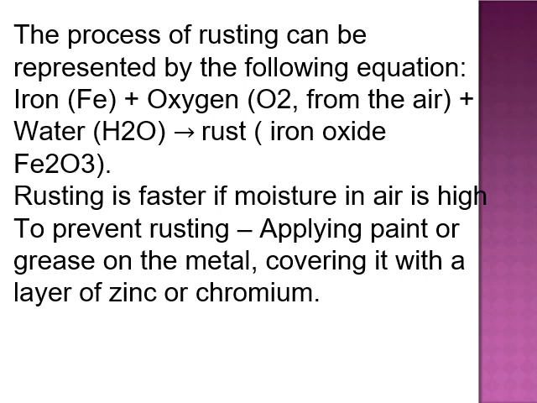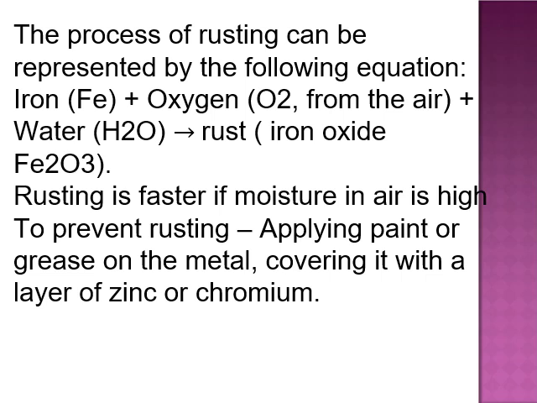The rust is iron oxide, with the formula Fe2O3. Rusting is faster if moisture in air is high. During the rainy season, with a cloudy atmosphere and more moisture in the air, the weather is favorable for rusting.